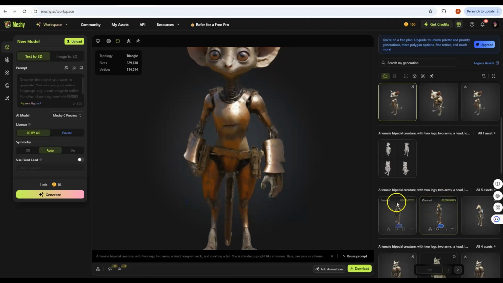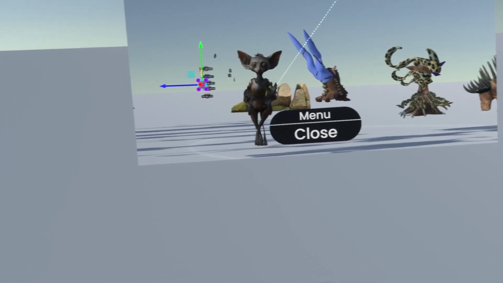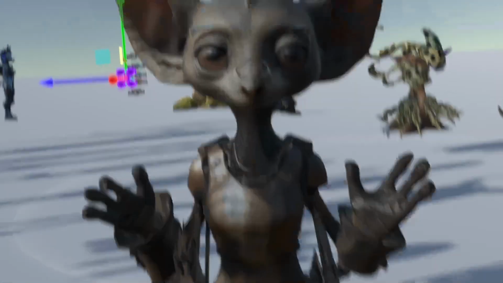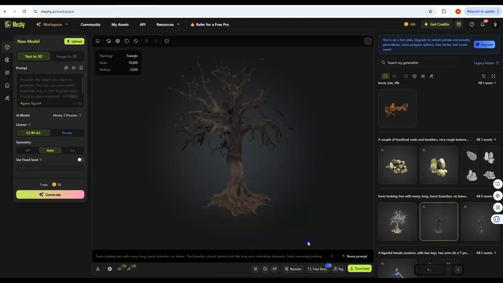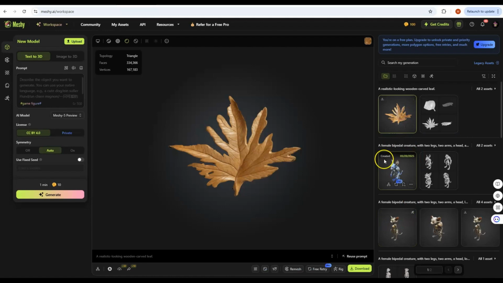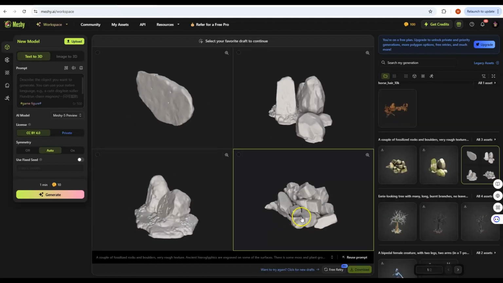Also, be careful. Sometimes the generation isn't perfect. Limbs attach to one another, and then you can really notice this once it is animated or once you wear it. I also incorporated AI-generated objects such as trees, rocks, and leaves, and again I was using written prompts.